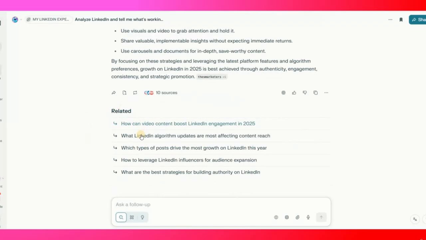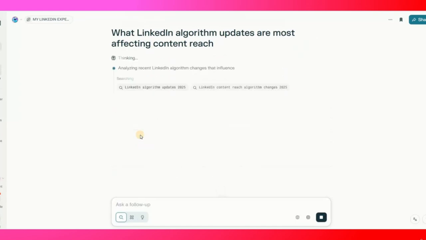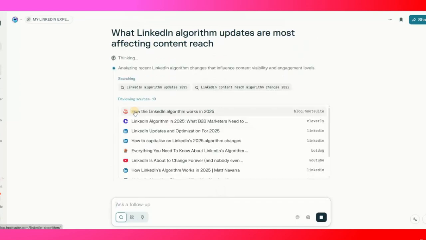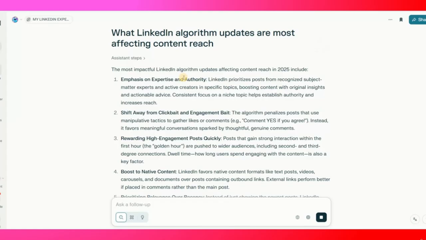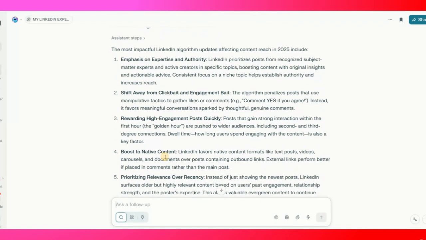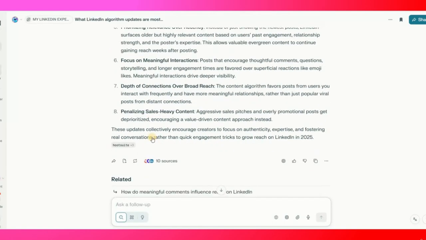So if I want to ask a related question to what I asked right now, over here you will find how to know what LinkedIn algorithm updates are most affecting content reach. So let's click on this one and see what answer I get. What is the best answer that I get from this tool? So over here you see the most impactful LinkedIn algorithm updates affecting content reach in 2025 include all of these things.